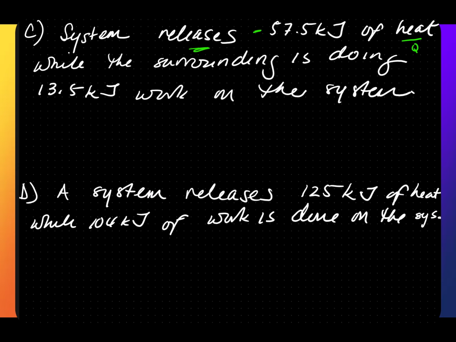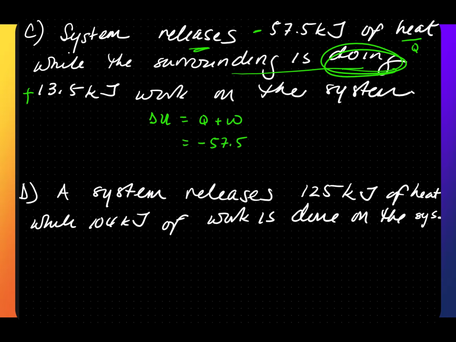While the surroundings are doing 13.5 kilojoules of work on the system, since the surroundings are doing the work, this is going to be positive. So delta U is equal to Q plus W. This is equal to negative 57.5 kilojoules plus a positive 13.5 kilojoules, which is negative 44.0 kilojoules.